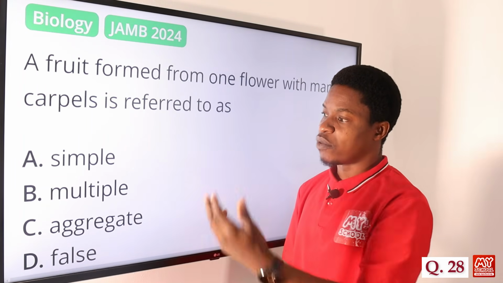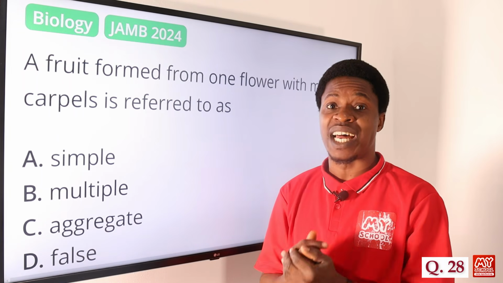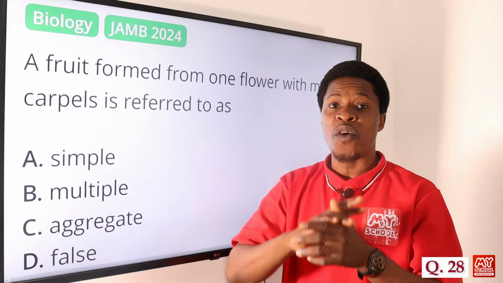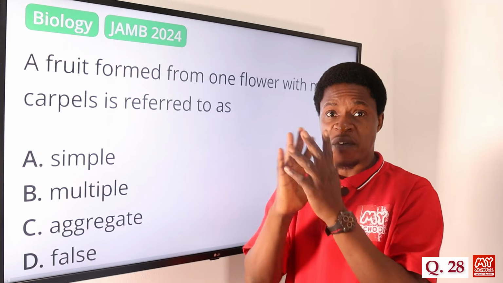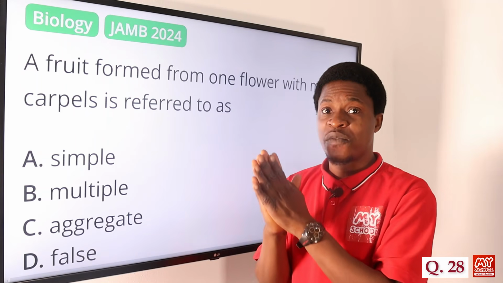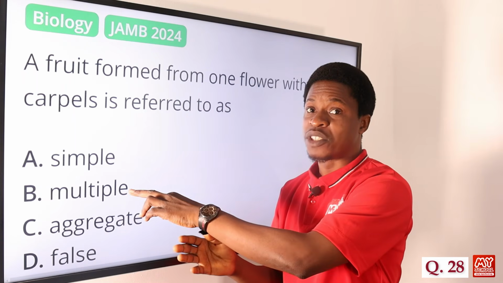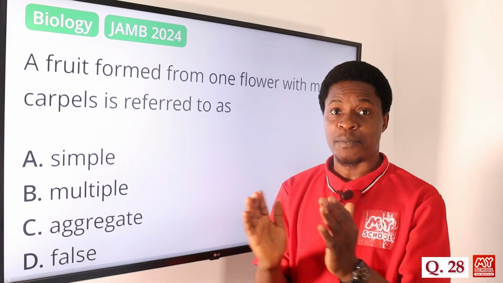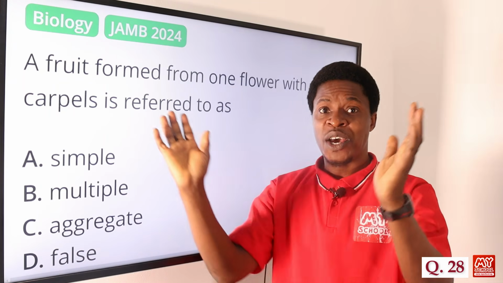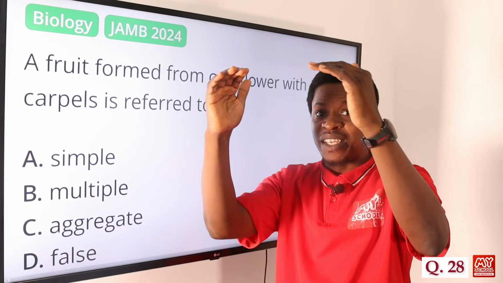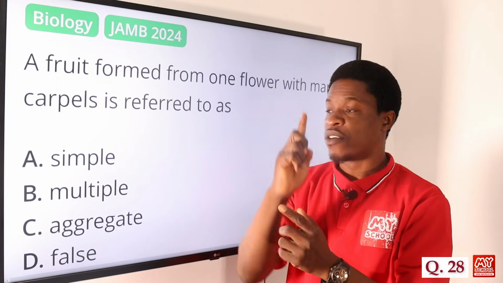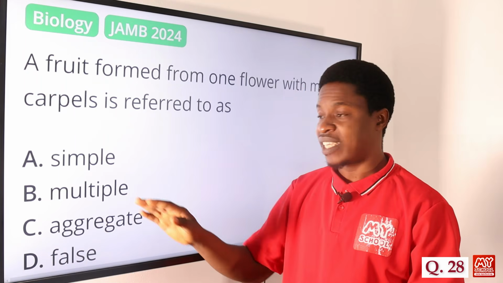Option B says multiple. If we have multiple fruits, it means that we have the fruit formed from different ovaries of a flower. We have so many ovaries that make up that flower, and they usually give us a multiple fruit. For example, we have pineapple. You see the way it is formed. We have so many ovaries of many flowers coming up and then forming one fruit. So that is a multiple fruit, like the pineapple.